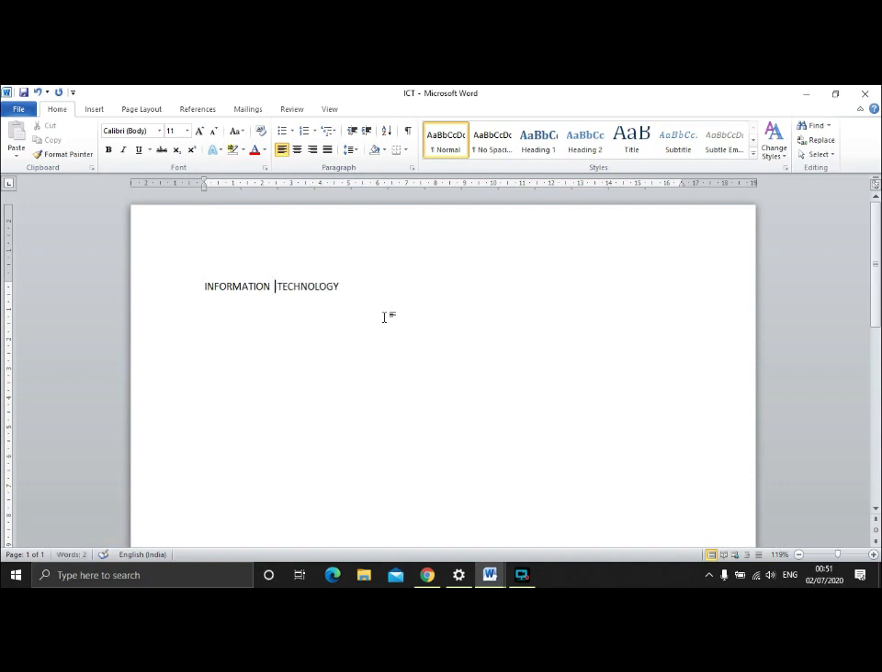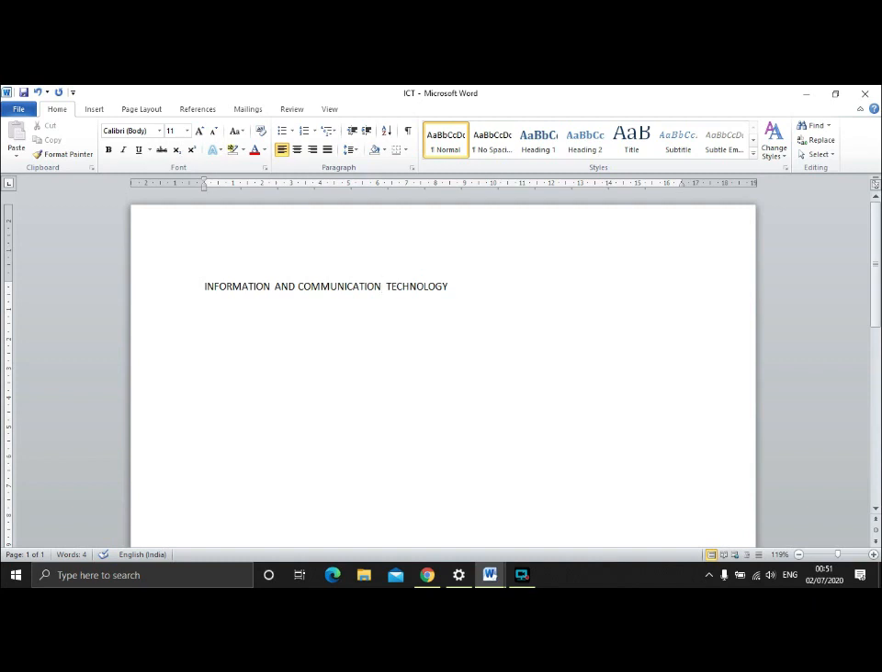And if I want to type it back, I can type it back here: information and communication technology. So this particular process of removing the content, typing it back again, moving the cursor left, right, up or down, it is termed as text editing.